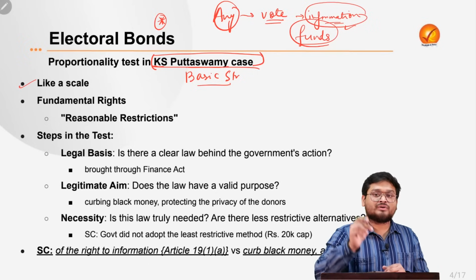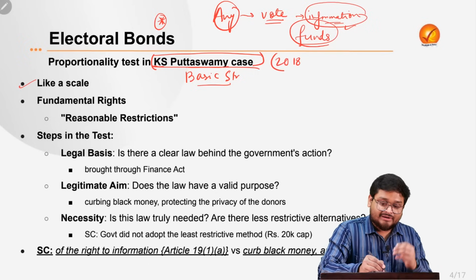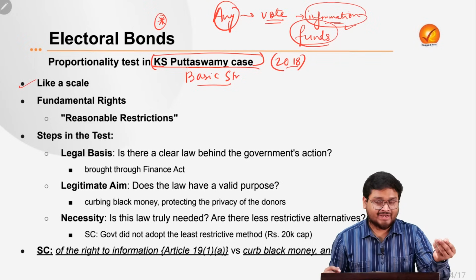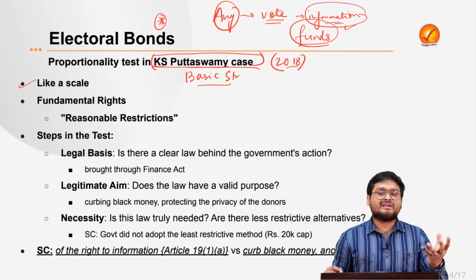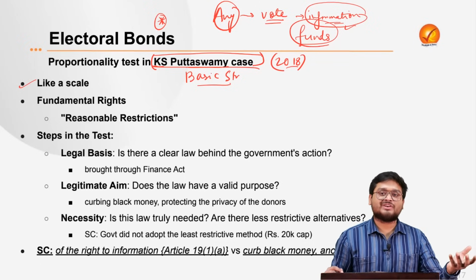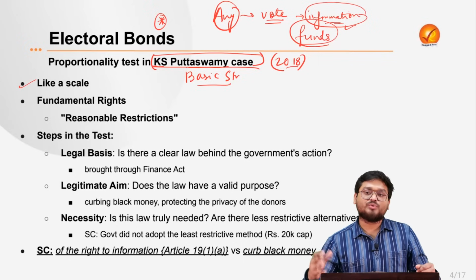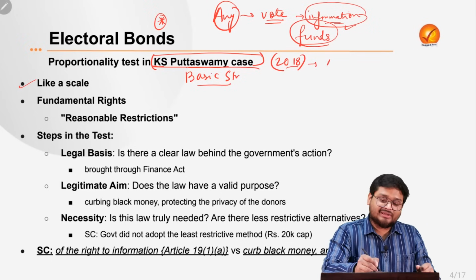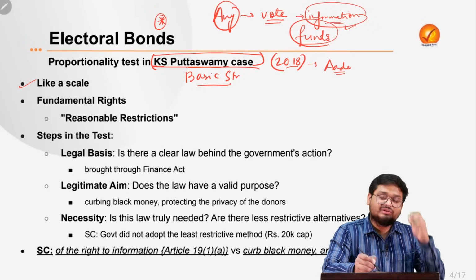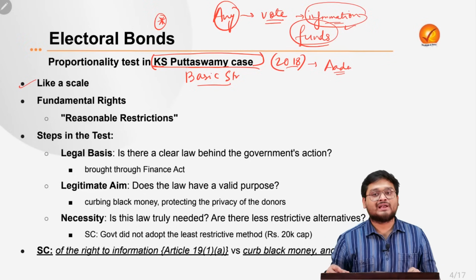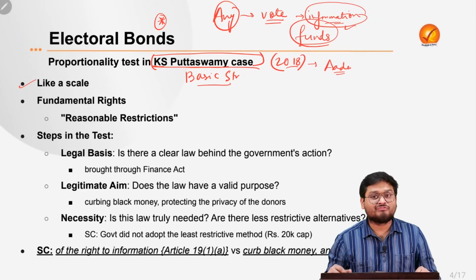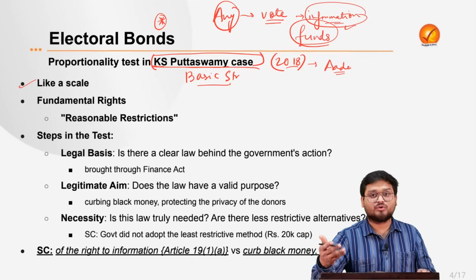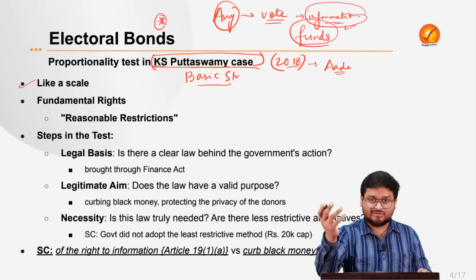And in the K.S. Puttaswamy case, the Supreme Court in 2018 said that if the parliament is amending some fundamental rights, it is taking away some fundamental rights for doing some overall good for the society. For example, in this 2018 case, the Aadhaar case was actually for what? It was for collecting the biometric information of various individuals to provide them with government goods, services and so on, such as rations.